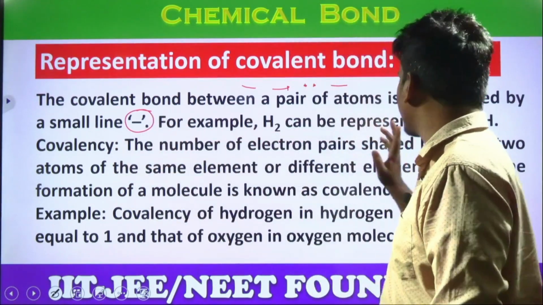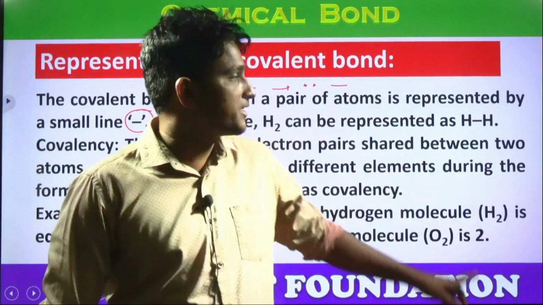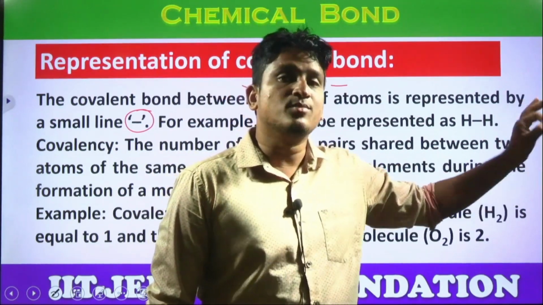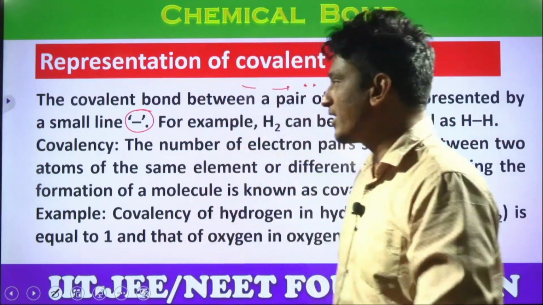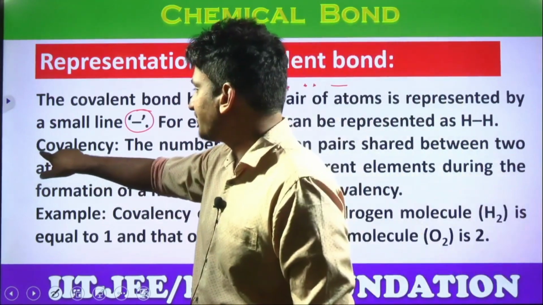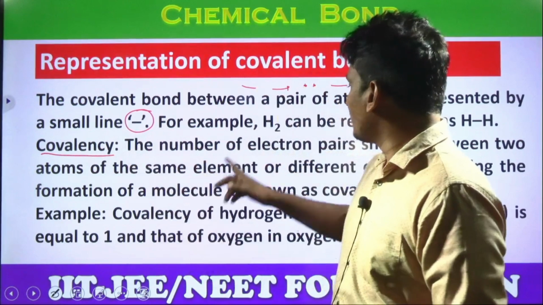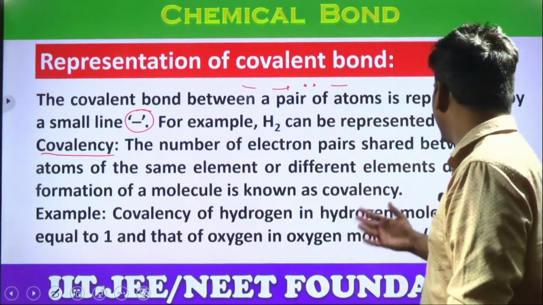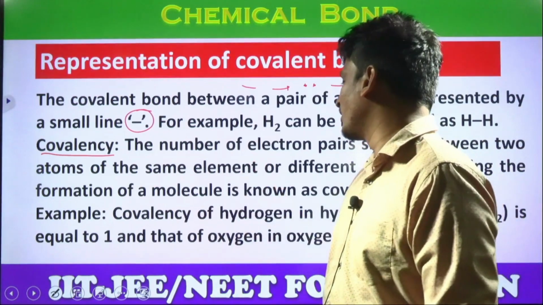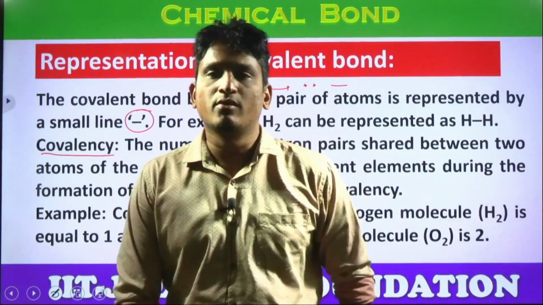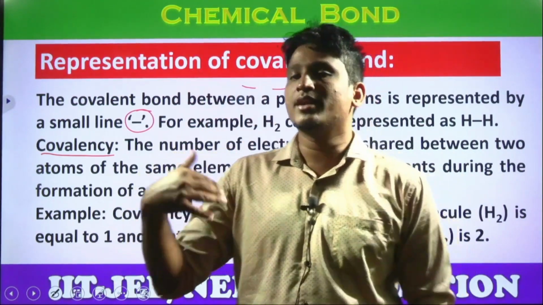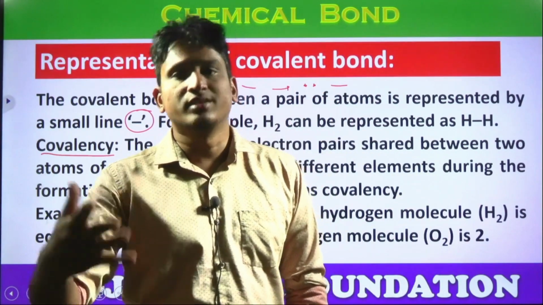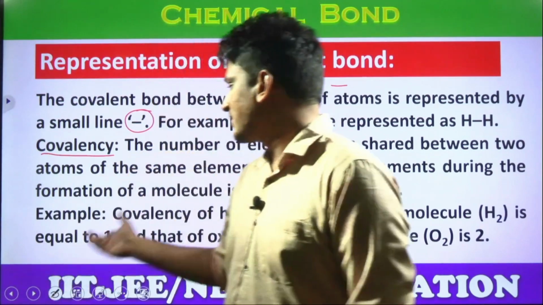For example, H2 can be represented as H bond H. H single bond, one bond, yes or no? Next, covalency. The number of electron pairs shared between two atoms of the same element or different elements during the formation of a molecule is known as covalency. Simply, covalency means how many electron pairs are getting shared between the two elements, of the same type or different type.